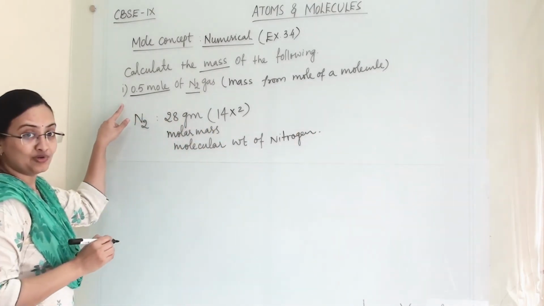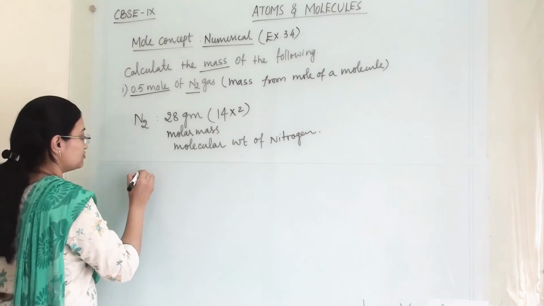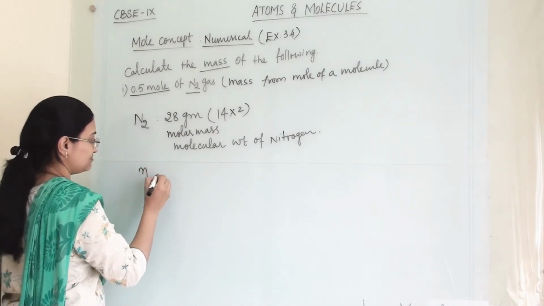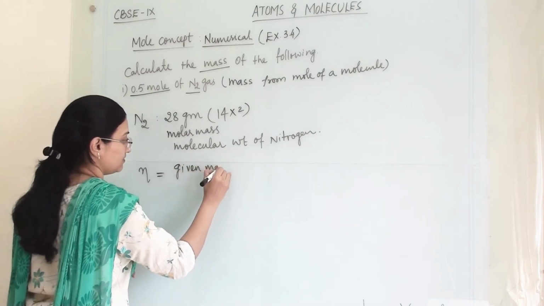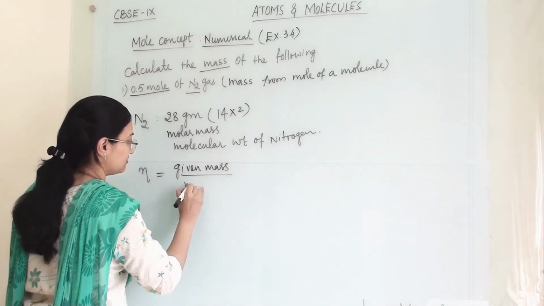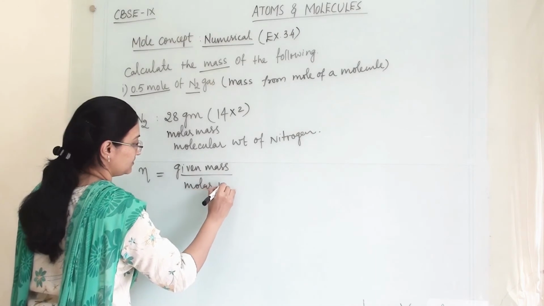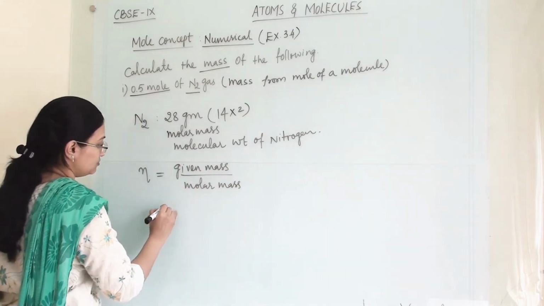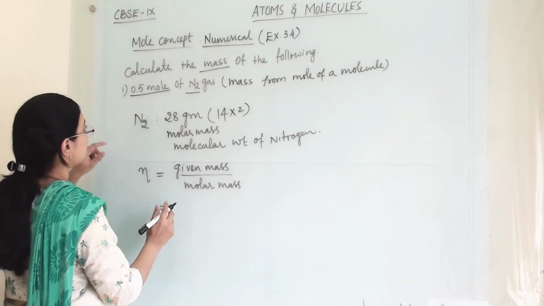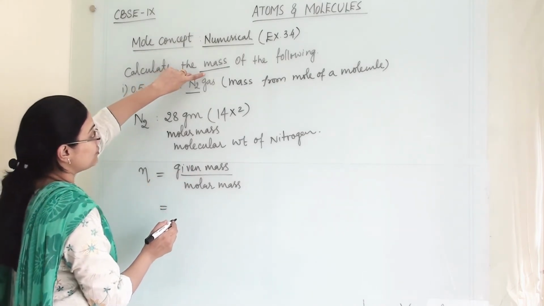Now what is the formula to find out mole? N is the mole, equals given mass divided by molar mass, or molecular weight, or atomic weight. Here the given mass is what we have to find out.